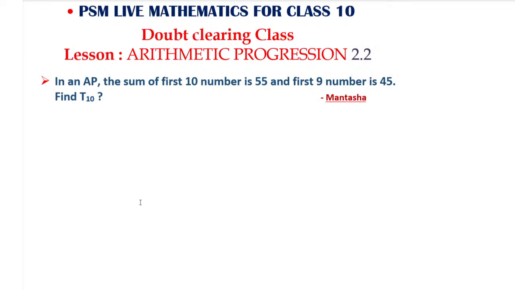So what is the question here? In an AP, the sum of the first 10 numbers is 55 and the sum of the first 9 numbers is 45. Find T10.